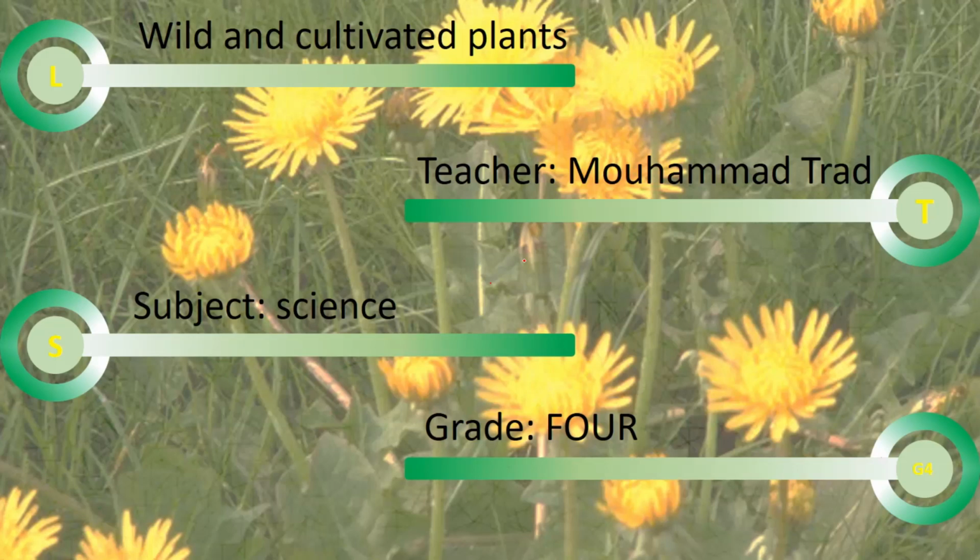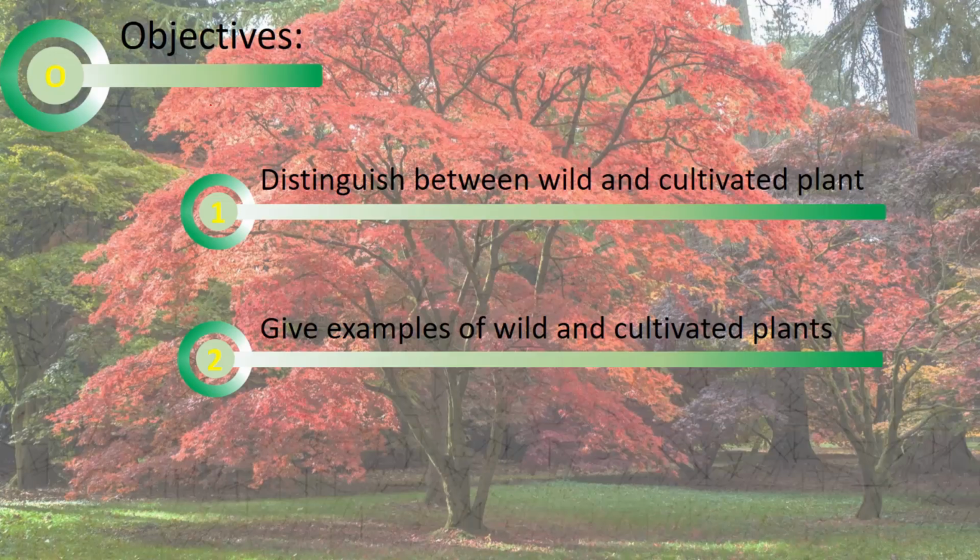Our lesson today is about cultivated and wild plants. Today we will learn what is the difference between cultivated plants and wild plants. Okay? Wild and cultivated. The objectives of this lesson are to distinguish between wild and cultivated plants and to give examples of wild and cultivated plants.